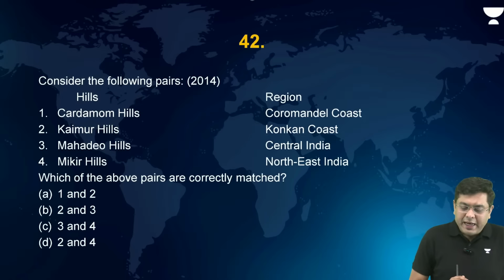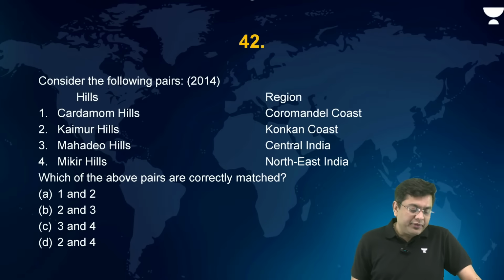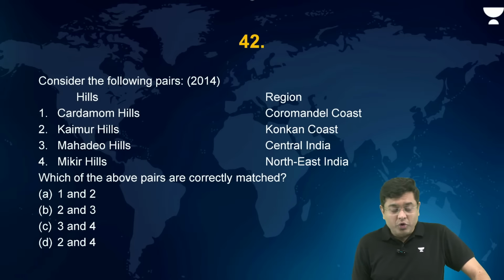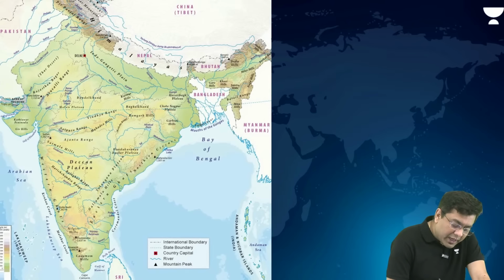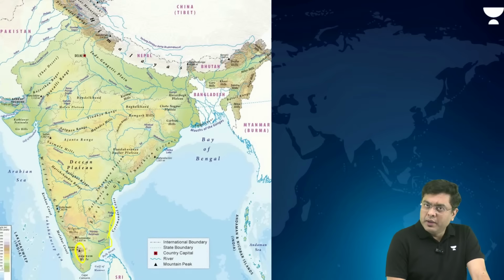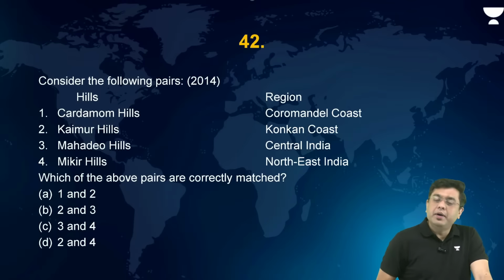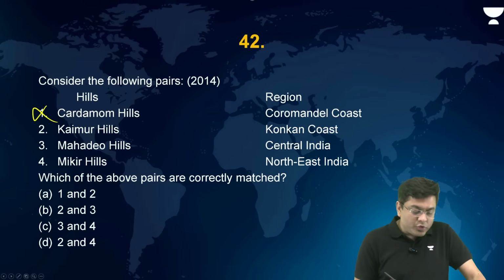Okay. Now, consider the following pairs: Cardamom Hills, Coromandel Coast; Kaimur Hills, Konkan Coast; Mahadev Hills, Central India; and Mikir Hills in the Northeast India. Now here, Cardamom Hills, where are they situated? This is where you have the Cardamom Hills which are situated. This is your Coromandel coastline. So incorrectly matched. Kaimur Hills, where are they situated?